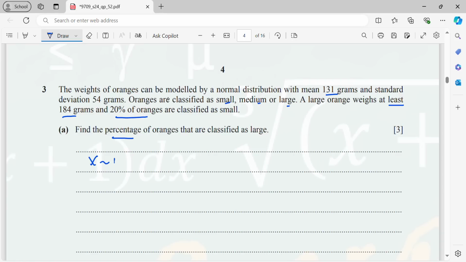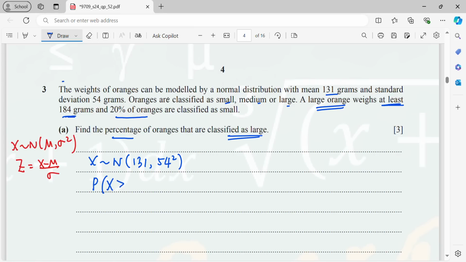So now X is normally distributed, mean 131 and standard deviation 54. So I write 54 squared, because your X is normally distributed with mean mu and variance sigma squared. So when you standardize it, you will get X minus mu over sigma. So then from here, classified as large. Large means at least 184 grams. P(X ≥ 184). But since your X is normally distributed, the greater than or equal to is the same as greater than, right? No difference, because it is a continuous random variable.